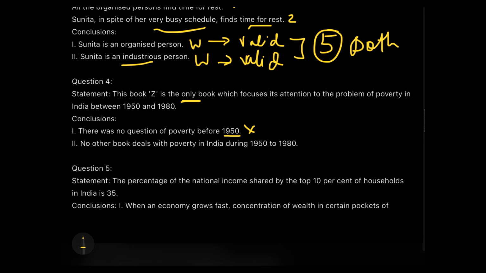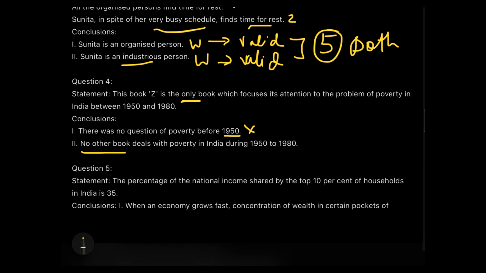And for conclusion 2, no other book deals with the poverty in India during 1950 and 1980. So what I actually told you in my previous video regarding the keywords, that whenever you find these extreme words like only, no other, you will go for making the conclusion as invalid.